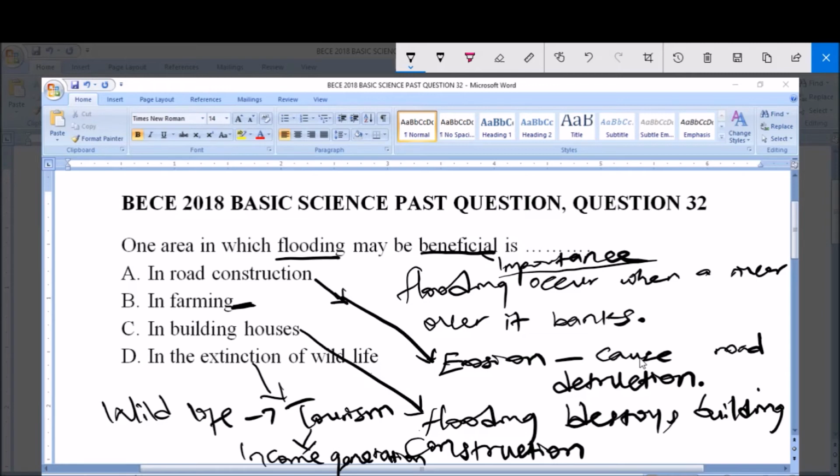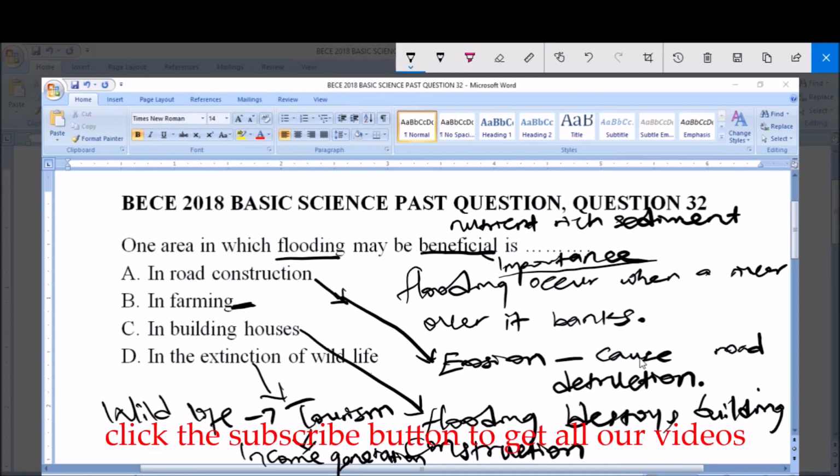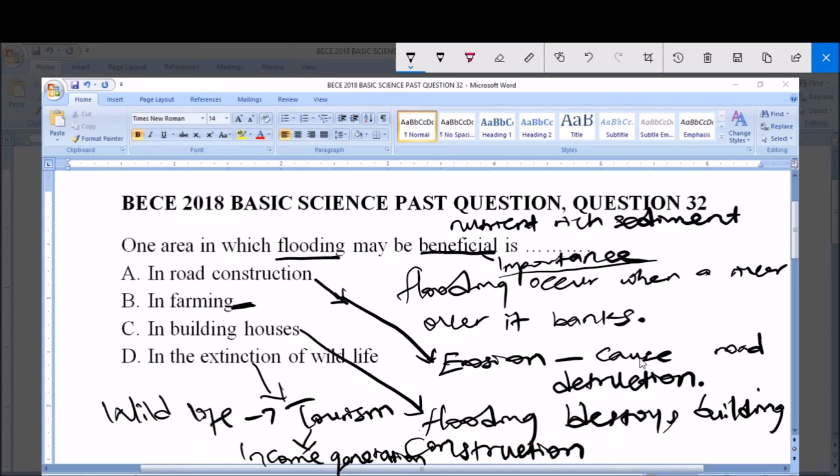Now B here says in farming. Now I want you to understand that when flooding occurs, this water carries nutrient-rich sediments and deposits the sediments on our soil or on our vegetations. And these nutrient-rich sediments, when deposited on our soil and vegetations, improve the quality of our plant production. So you can see that flooding is important in farming, because it helps deposit nutrients. And you know, plants need nutrients for their growth and survival.